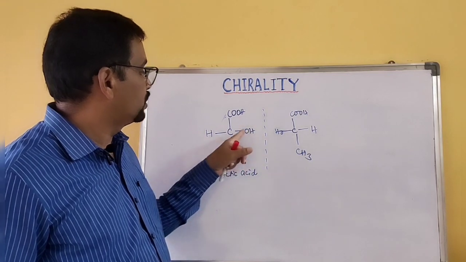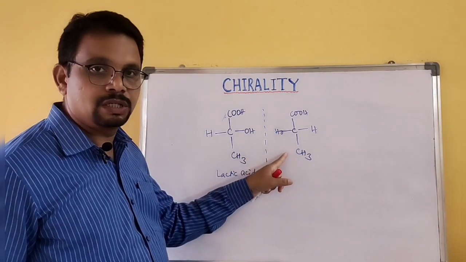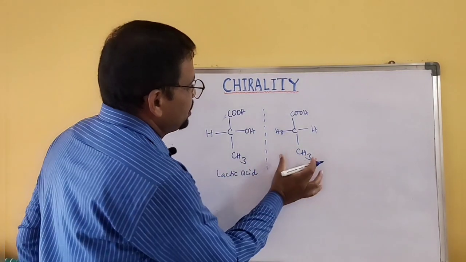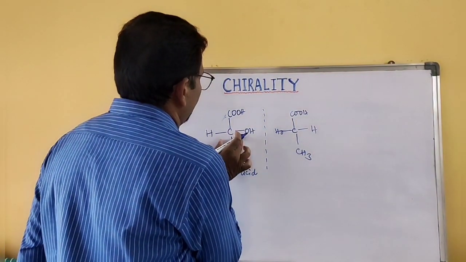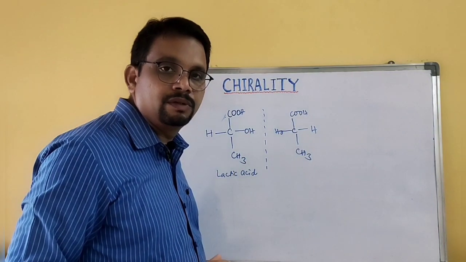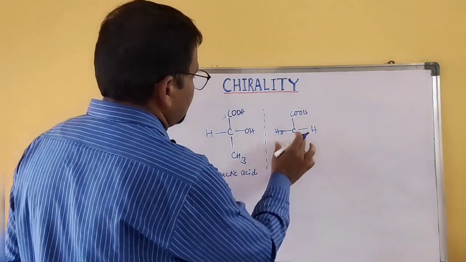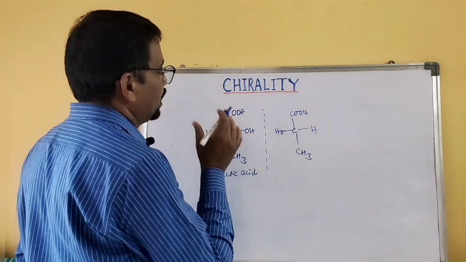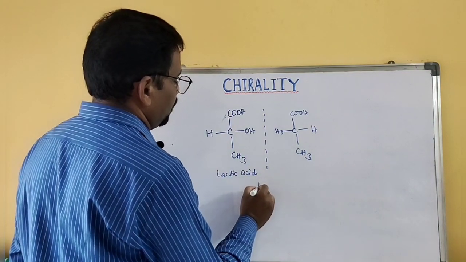Both look like mirror images, but when you place this molecule on top of this enantiomer, they are not the same. They are non-superimposable.